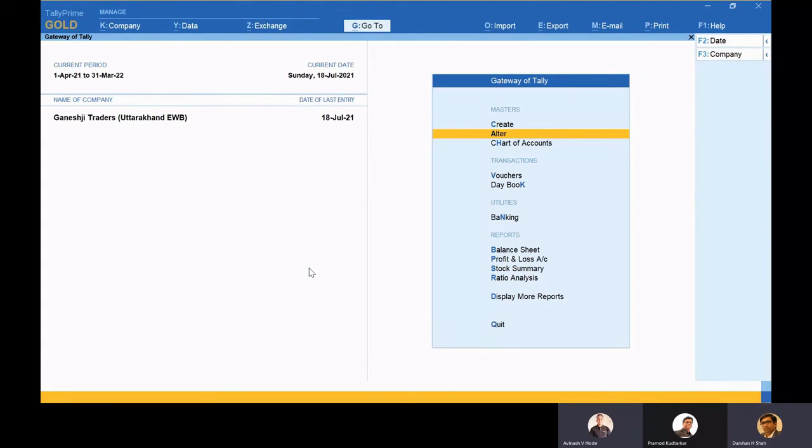Darshan, there is one question. We are providing services to our customers and do not have a login ID for e-way bill on the NIC portal. How do we validate the GSTN of my customers?